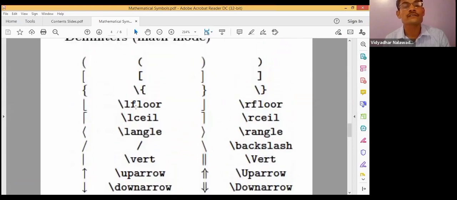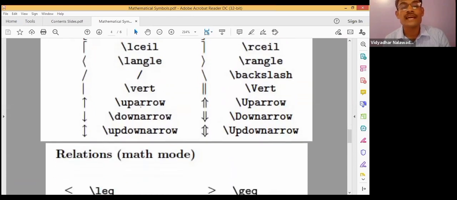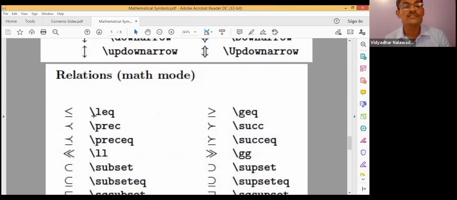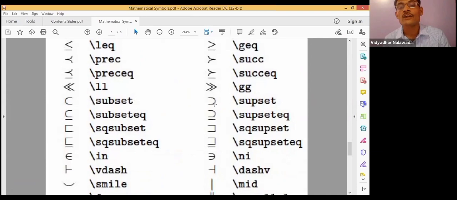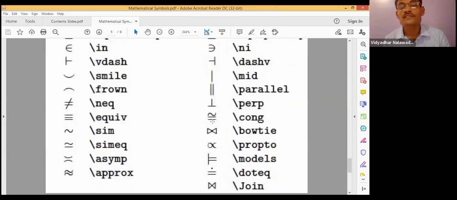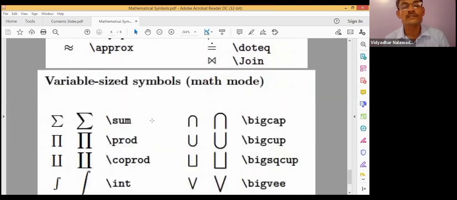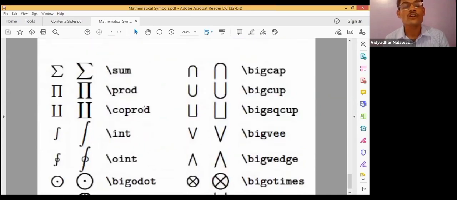Delimiters, these are the various types of brackets available in LaTeX. Floor functions, ceiling function, left angle, right angle, backslash, up arrow, down arrow, and all these. Relations, greater than or equal to, less than or equal to, subset, superset, and all. The very much greater than symbol can be generated by using backslash gg. All these are very important mathematical expressions useful in typesetting mathematical documents.